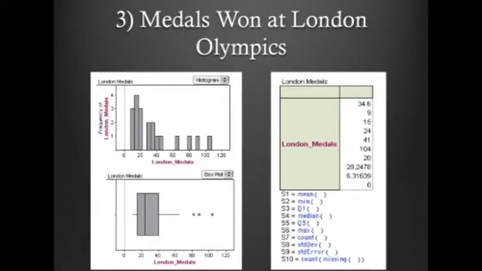In this set of data for London medals, the mean, average amount of medals won, is 34.6. The median, which is the center of the numerical data, is 24, and the mode, which is the most reoccurring number, is 13, 17, 18, and 28, all of which repeat twice. The standard deviation, dispersion of data, is 28.25, and the IQR, the middle spread of data, is 26. There are little to no outliers in this data.